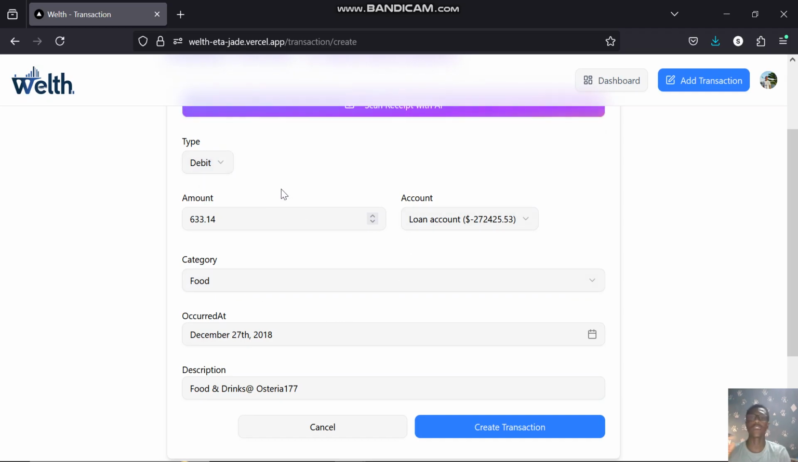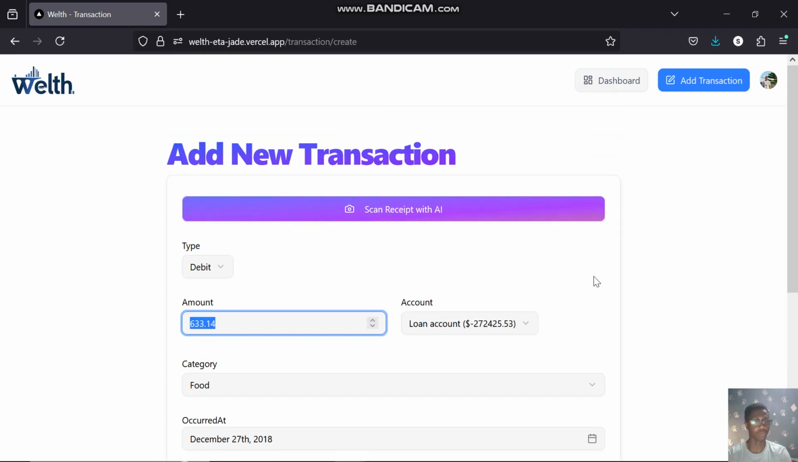So I use Gemini. Any AI functionality here was implemented using the Gemini API. So you can see it. We have it's a debit, which is food. We have when it occurred, and we have the description. And I can decide to create the transaction. This creates a transaction and adds it to the transaction list in the accounts page, which I showed you earlier. Now this is how this works.